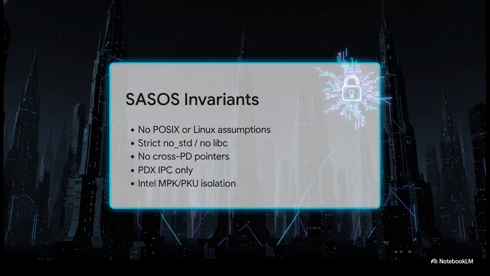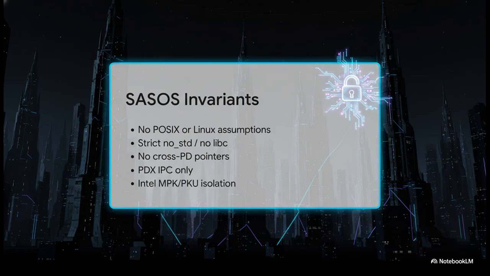We are running a strict no_std Rust microkernel environment. There's no libc, no standard threads. You absolutely cannot have cross-protection domain pointers. They're literally invalid by design. All communication is PDX IPC only, and the whole thing is locked down tight using Intel MPK or PKU hardware isolation constraints. SEXNODE is our multi-role cluster node and translator, and it operates strictly within this framework, enforcing these exact rules